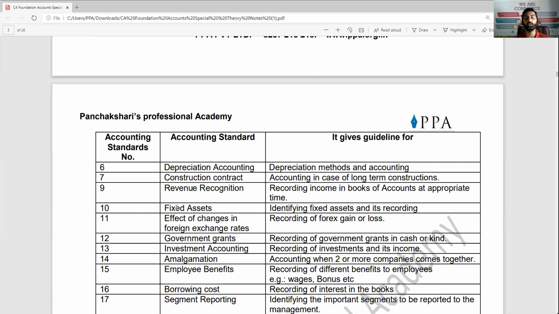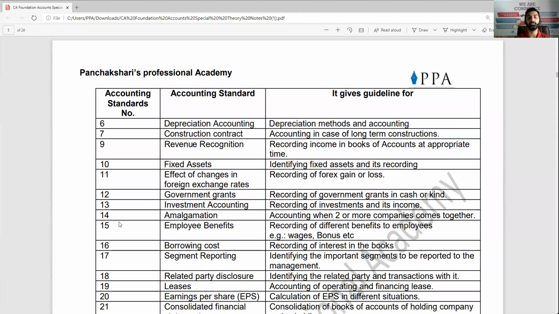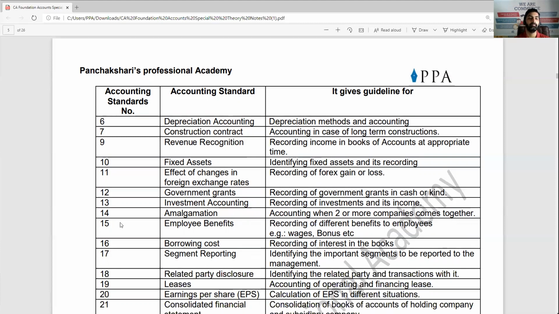AS10, fixed asset, is the old name. Now the new name is PPE, property, plant and equipment. And it has been merged with AS6 also. So AS6 has been merged with AS10, whose new name is PPE, property, plant and equipment. AS11, effect of changes in foreign exchange rates. If the dollar rate or euro rate goes up and down, then it gives you a benefit sometimes, or sometimes an exchange loss. How to record? AS11 will help.